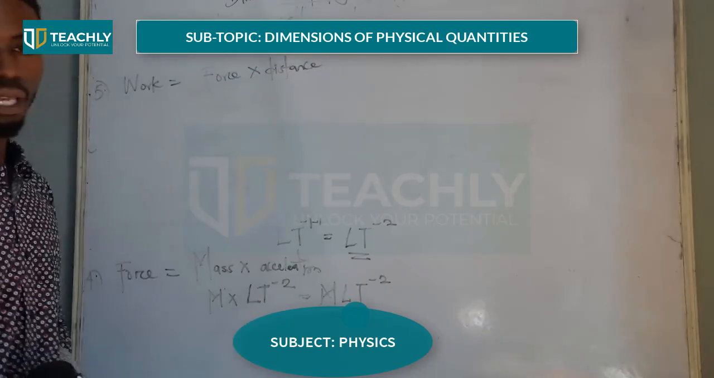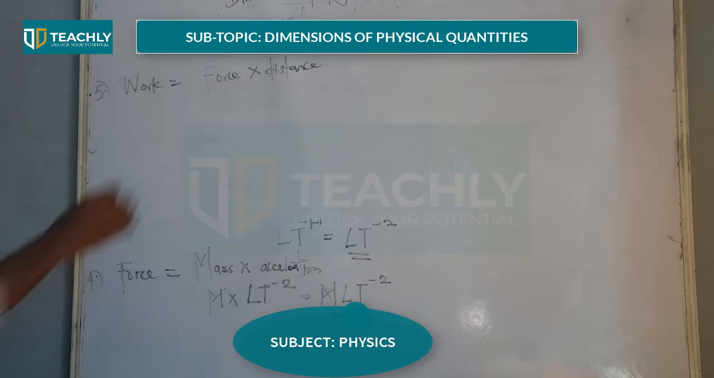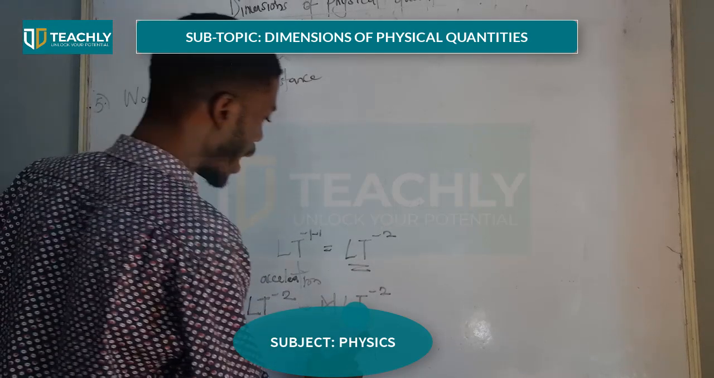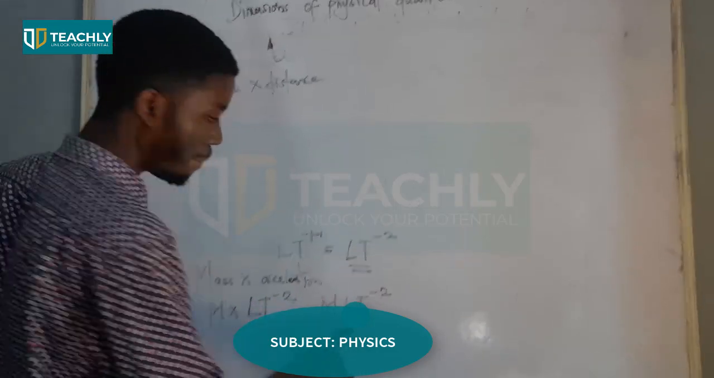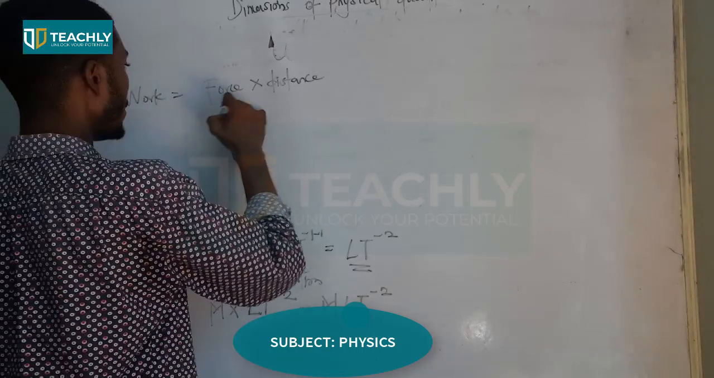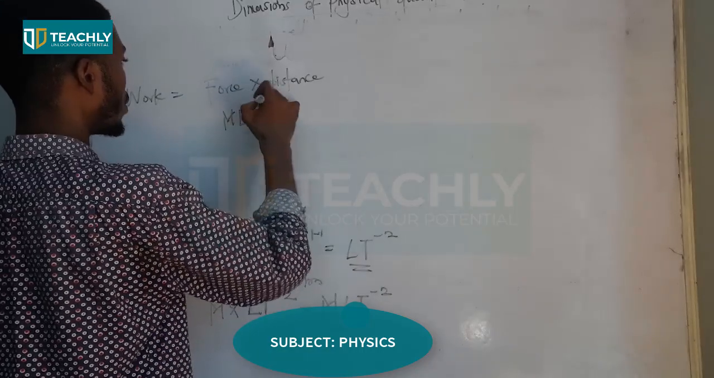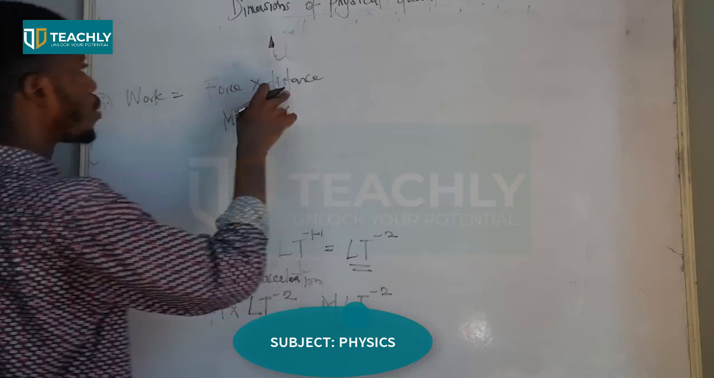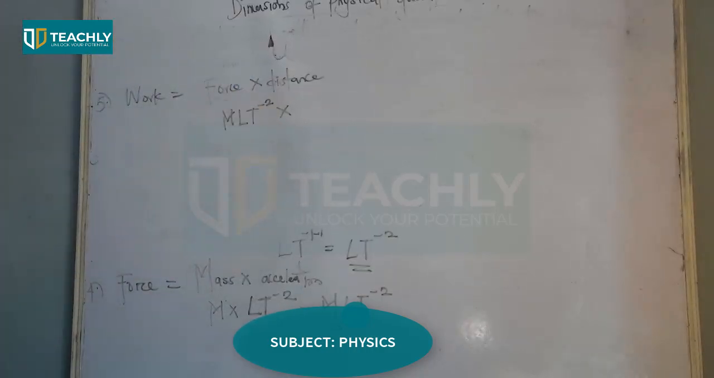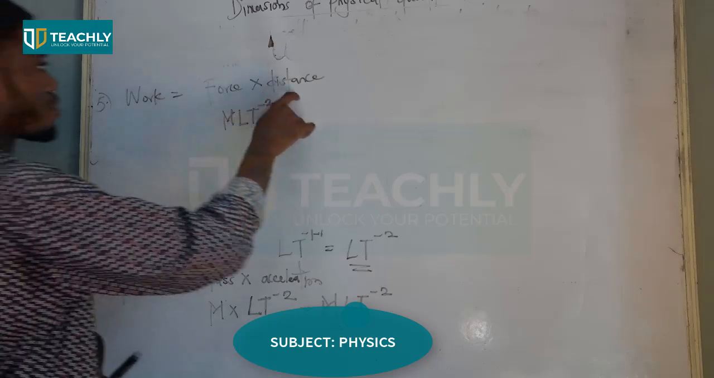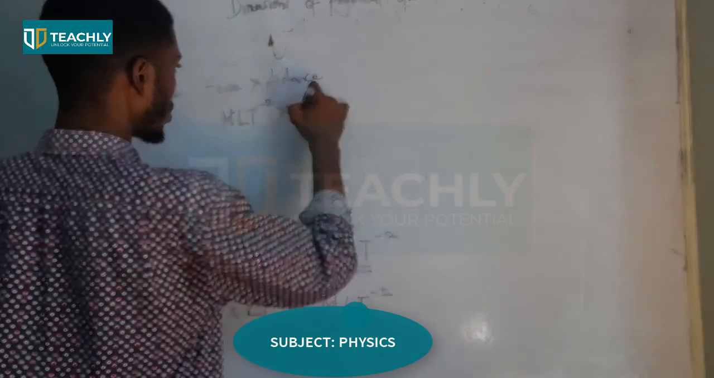So now, what is force? Force gives us MLT raised power minus 2, times the distance. Remember, we are talking about the distance. So distance is noted as what? As L.